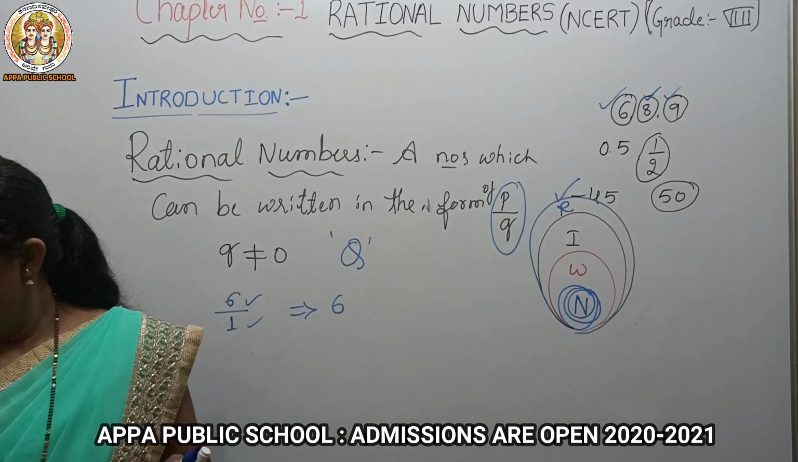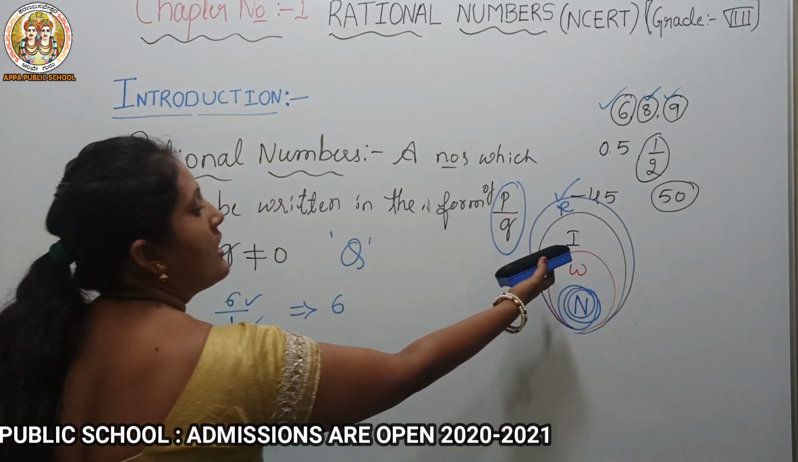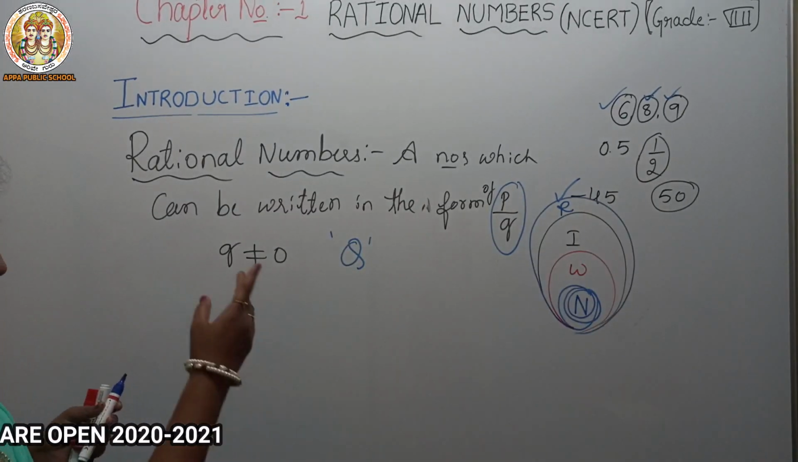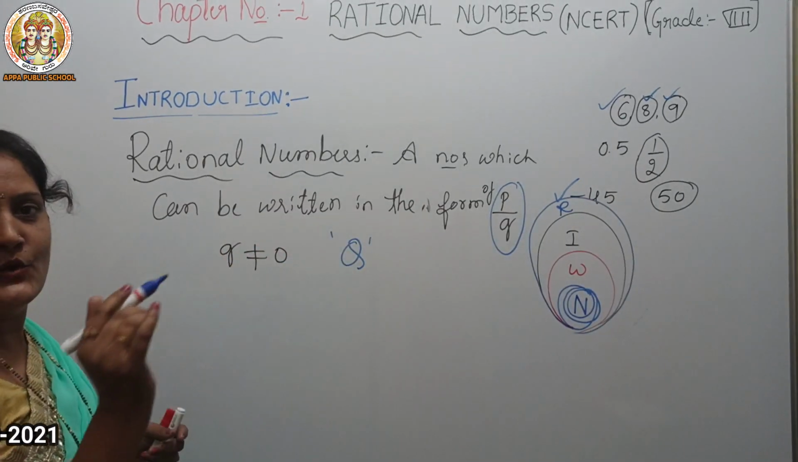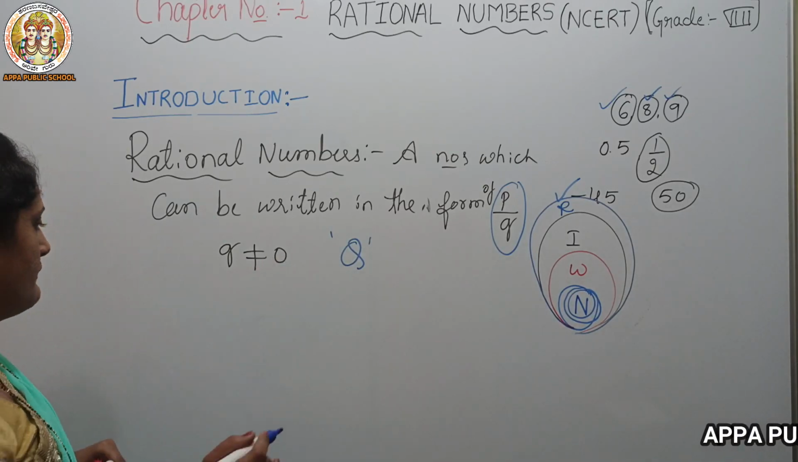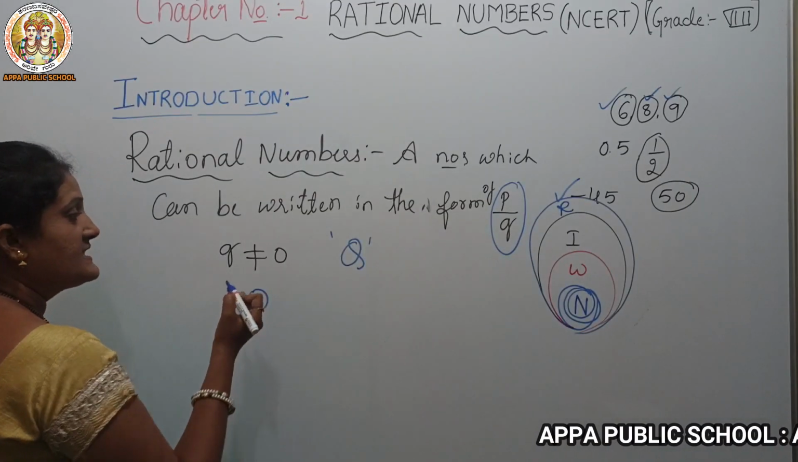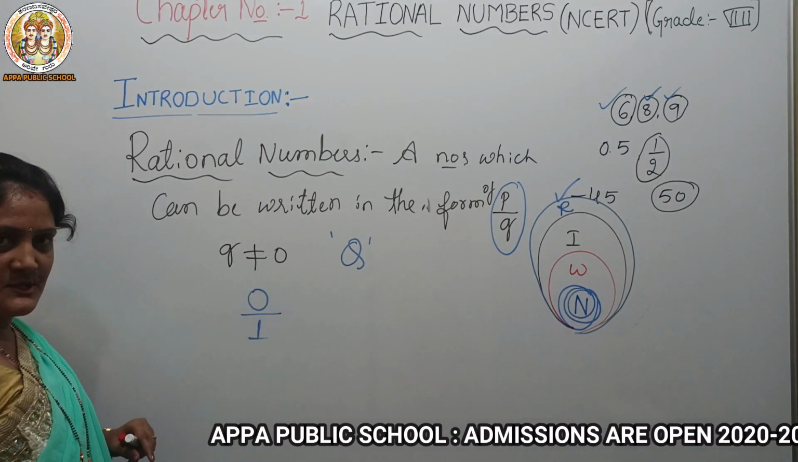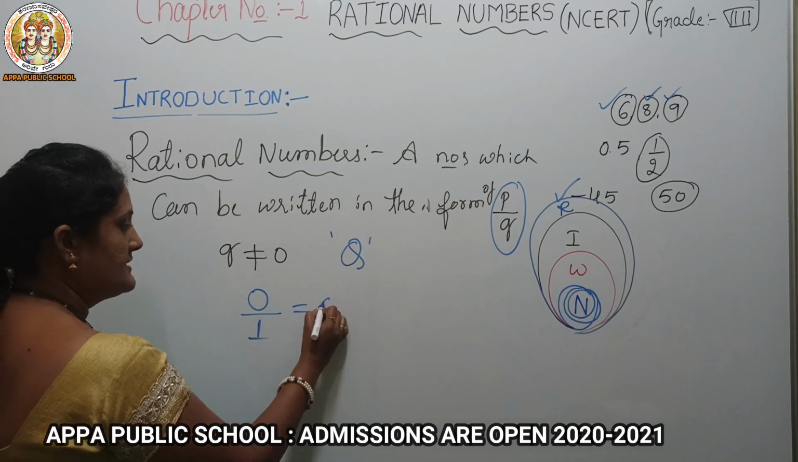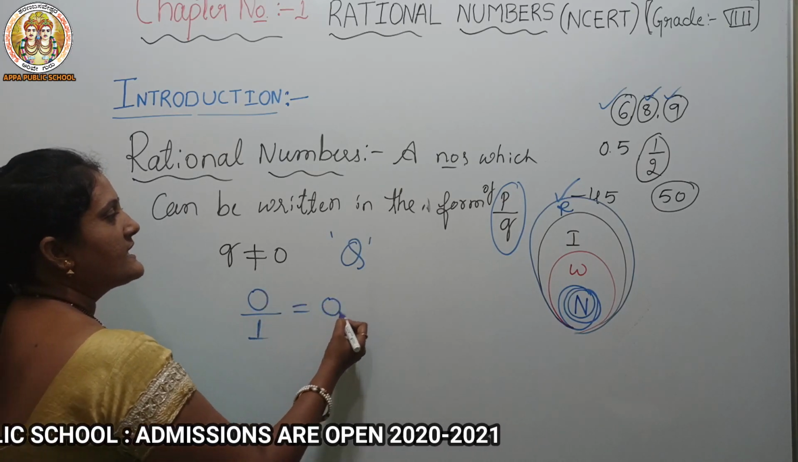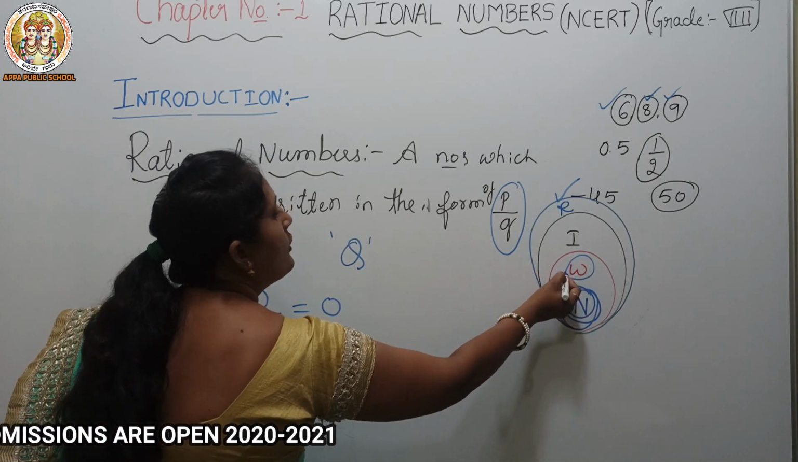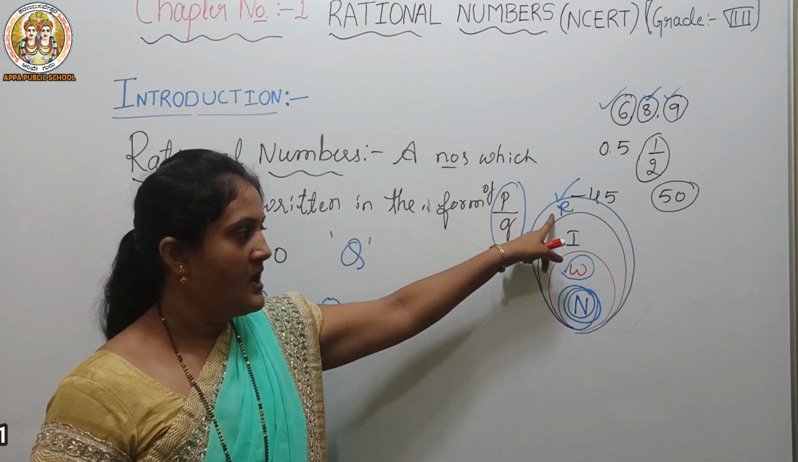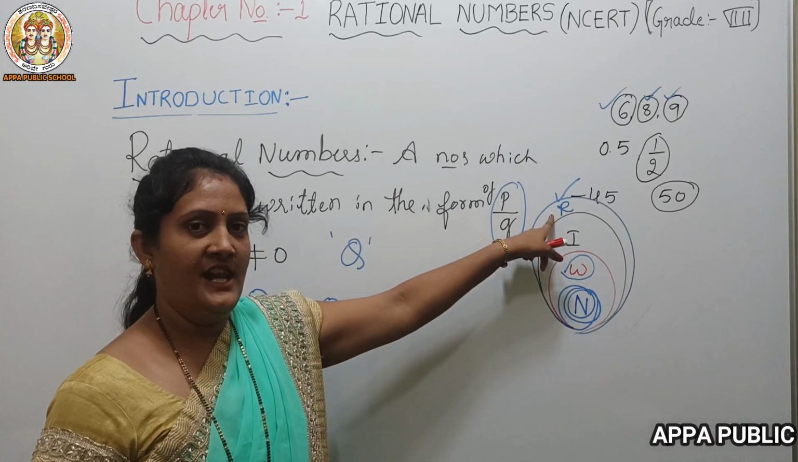So in a similar way, can we check about whole numbers and integers? Whole numbers are the set of natural numbers including 0. According to that, can we check whether 0 is a rational number? Yes. Nothing there means 1, so 0 upon 1 is 0 only. Because of that, we can say every whole number is a rational number.